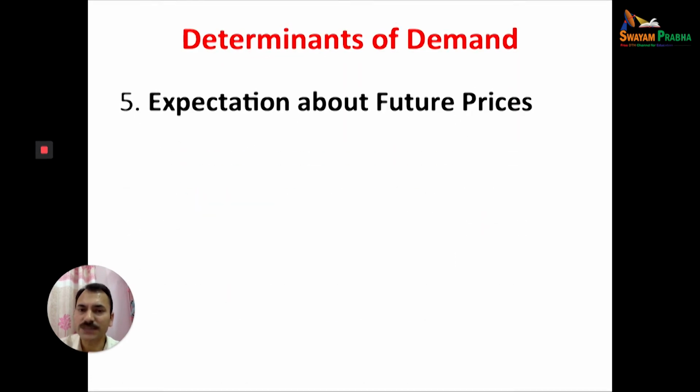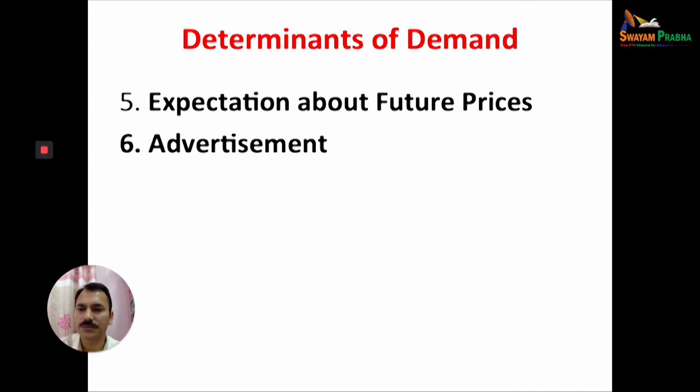Even the expectation about the future. If the price of a commodity is expected to increase in future, people will purchase more and more of the commodity at present. But if there is an expectation that tomorrow, the day after tomorrow, or in the coming weeks and months the price will reduce, definitely the demand will decrease right now.